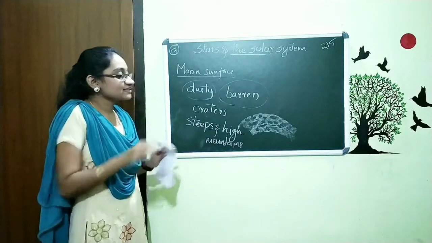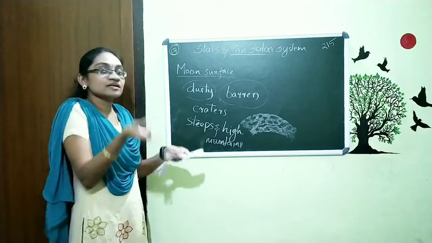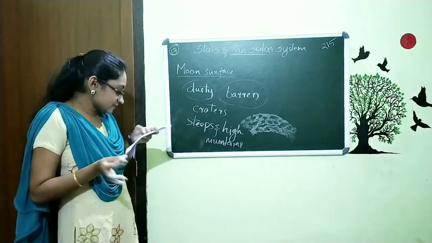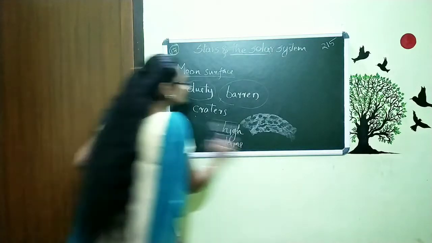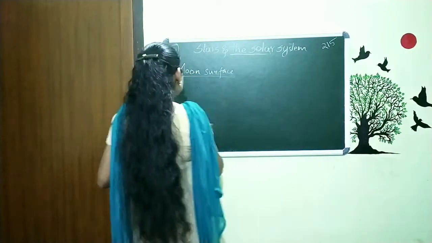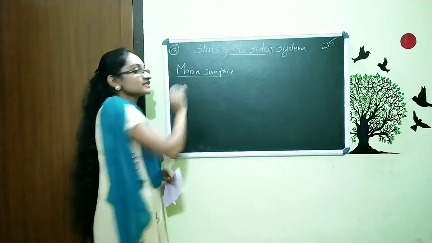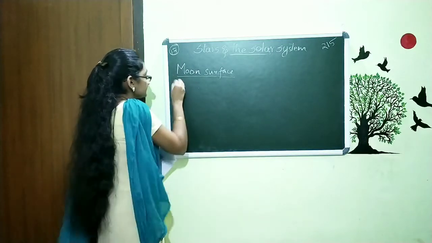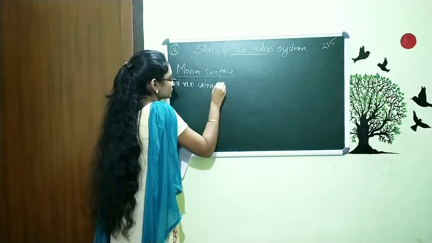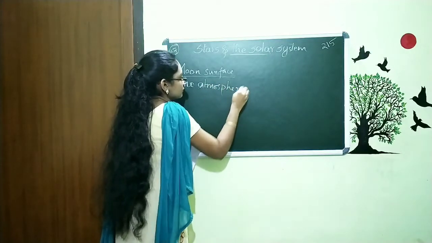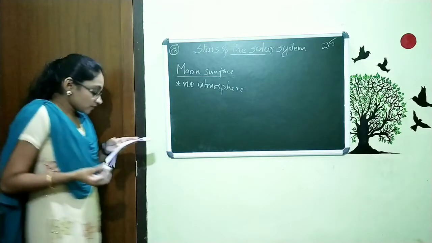Likewise we are saying that the surface of the moon is not at all smooth. It has so many humps and all. That's the thing we are saying. And the speciality of the moon surface is that there is no atmosphere present. That is, for the moon surface there is no atmosphere.